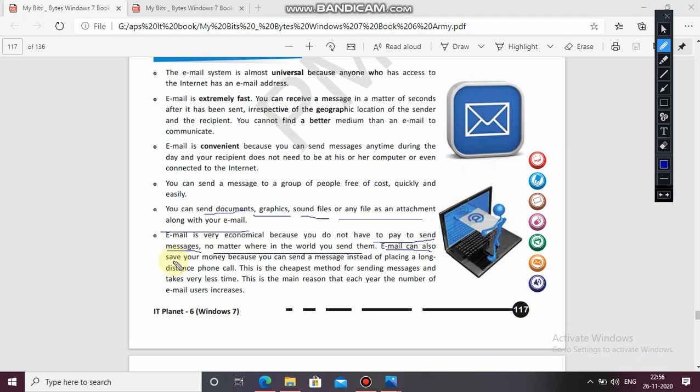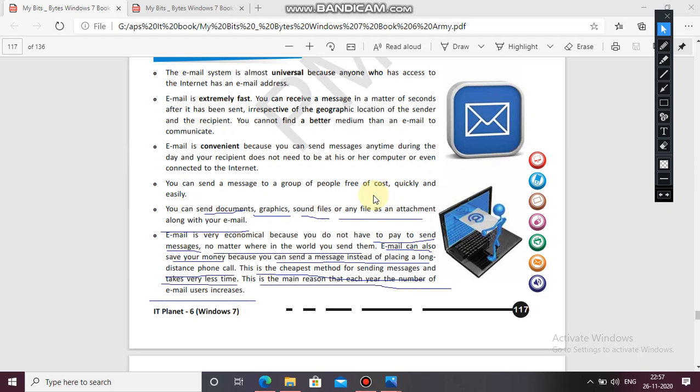Email can also save your money because you can send a message instead of placing a long distance phone call. This is the cheapest method for sending messages and takes very little time. This is the main reason that each year the number of email users increases. In a second the other person gets the message, the pictures or the documents you are sending.